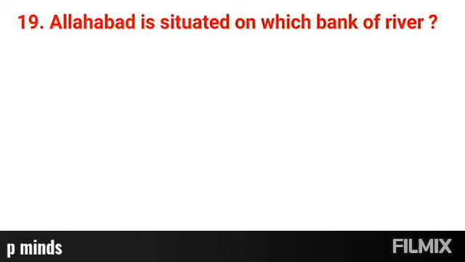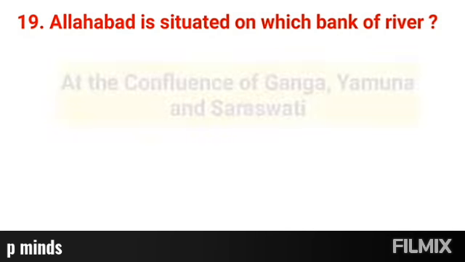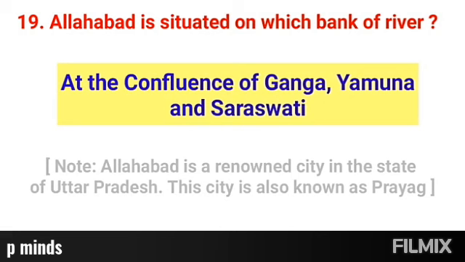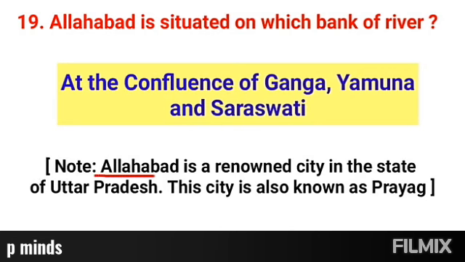Question number 19. Allahabad is situated on which bank of river? It's very important. Right answer, at the confluence of Ganga, Yamuna and Saraswati. Allahabad is a renowned city in the state of Uttar Pradesh. This city is also known as Prayag.